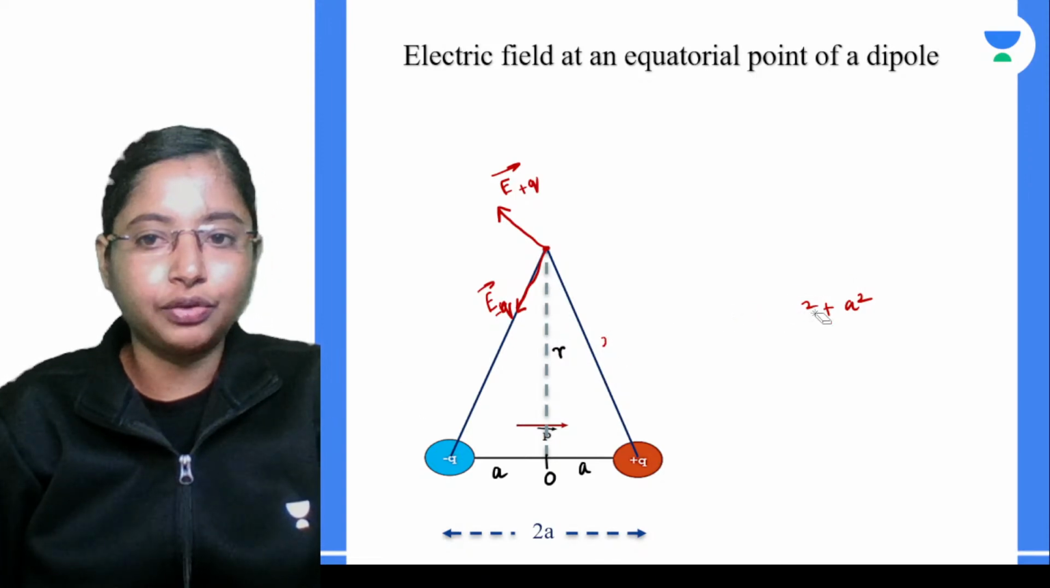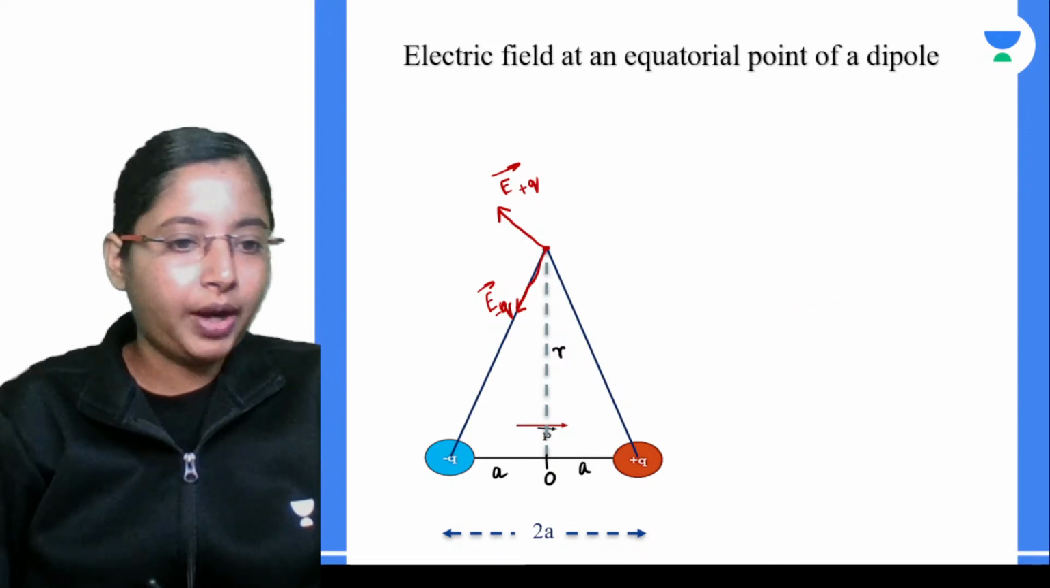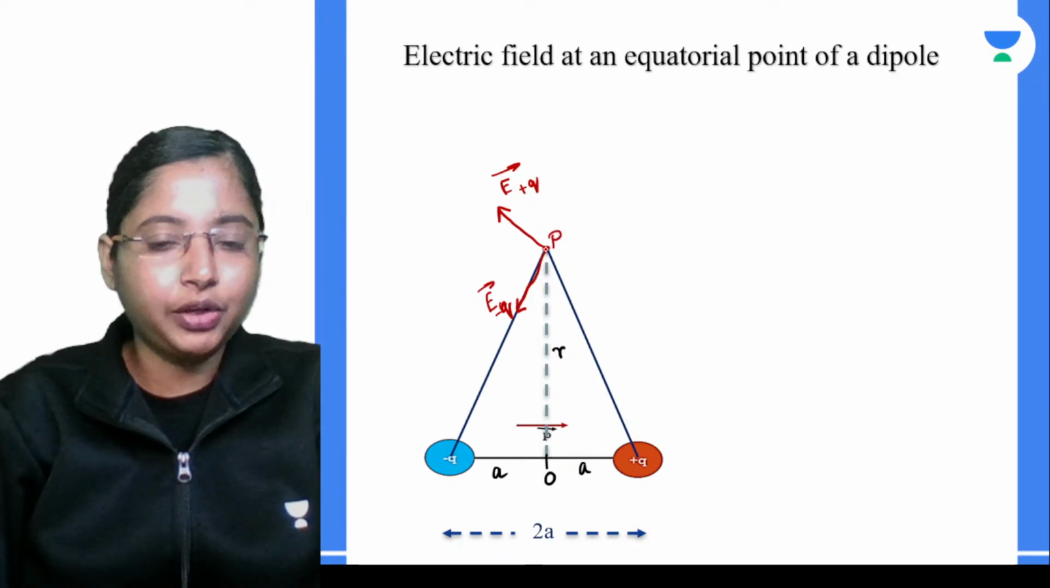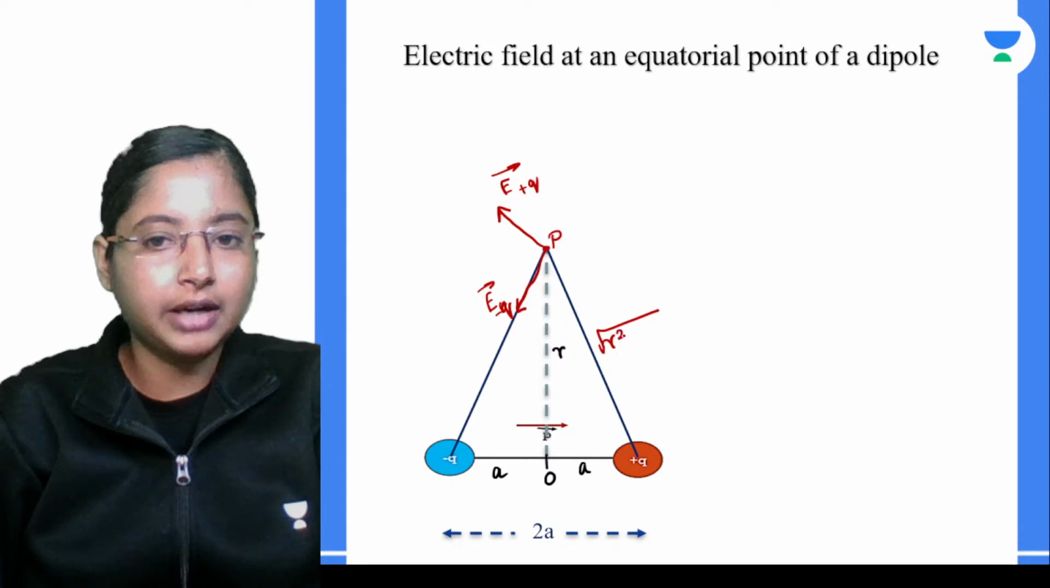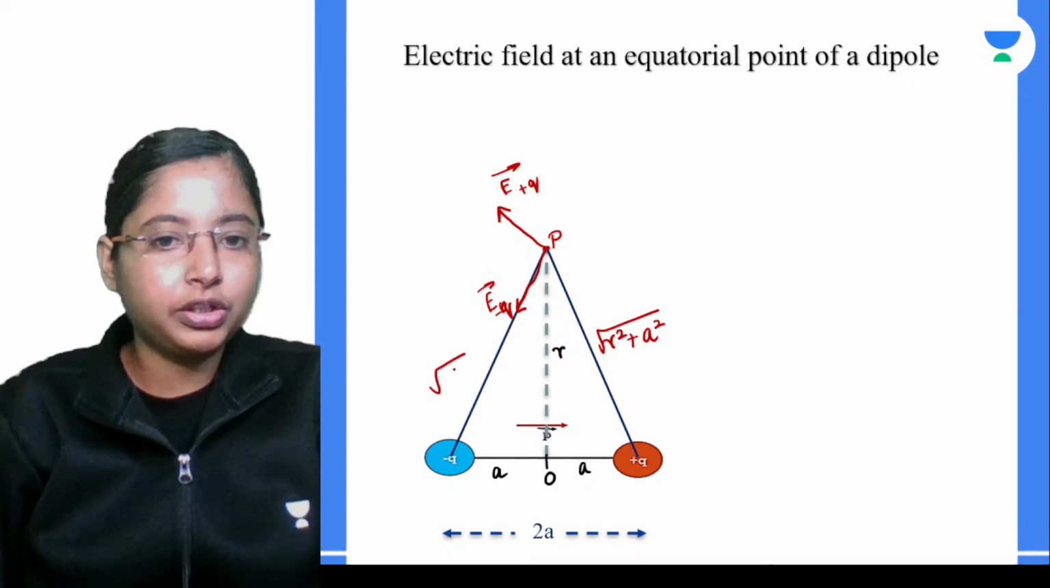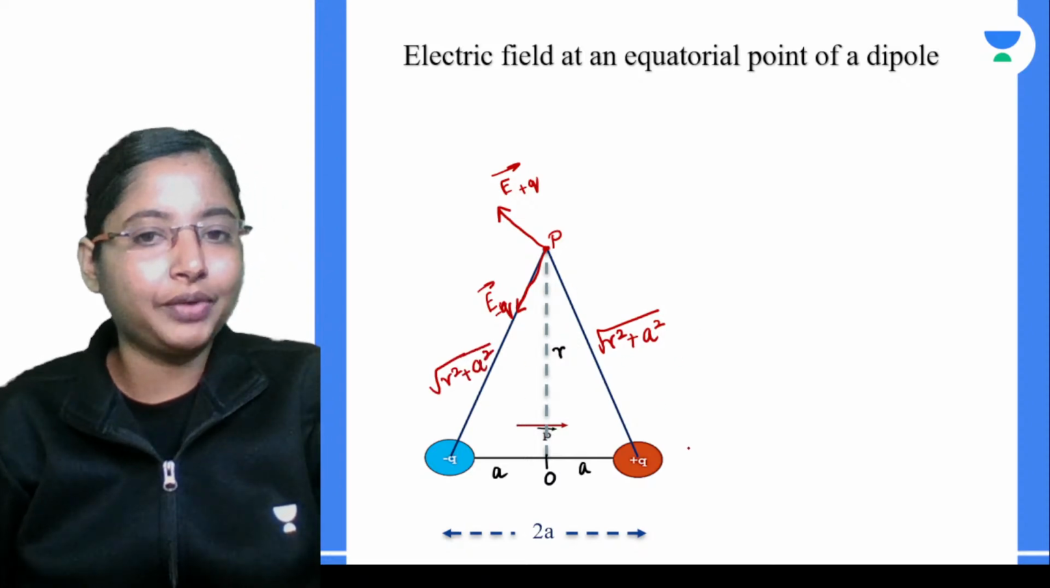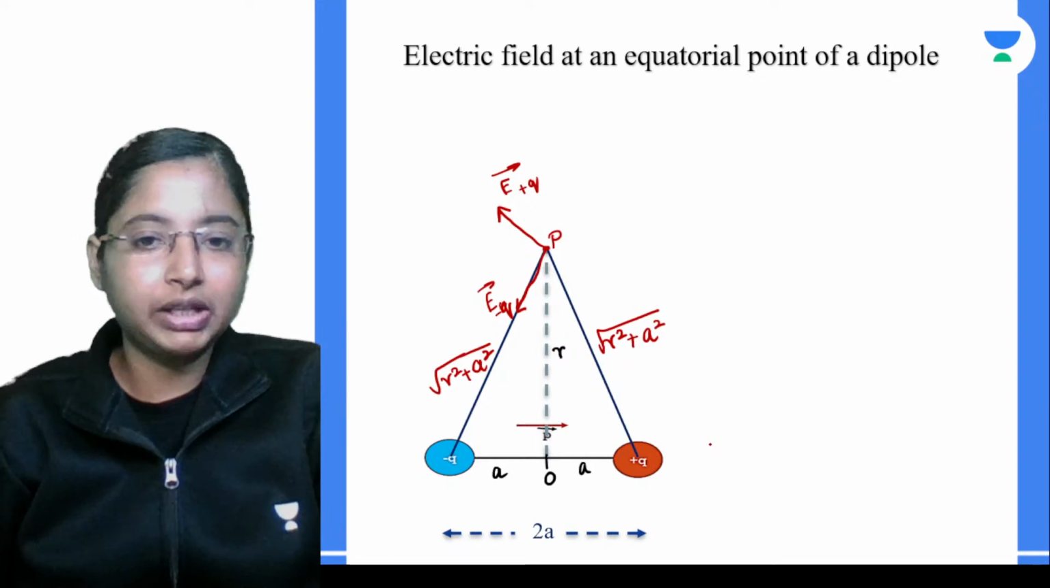Very simple calculation, right? So from this charge to the point P where you are introducing the test charge, the distance is the root of r square plus a square. So this distance is also going to be the root of r square plus a square. These are the two distances that we are getting.